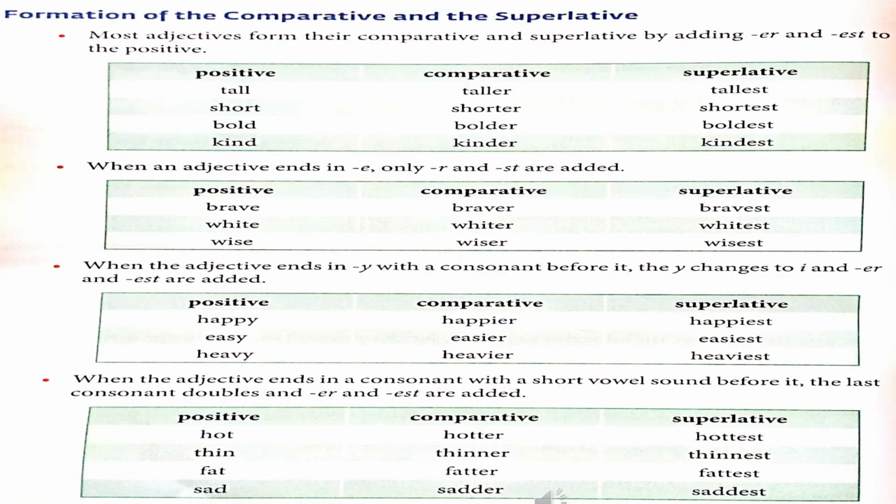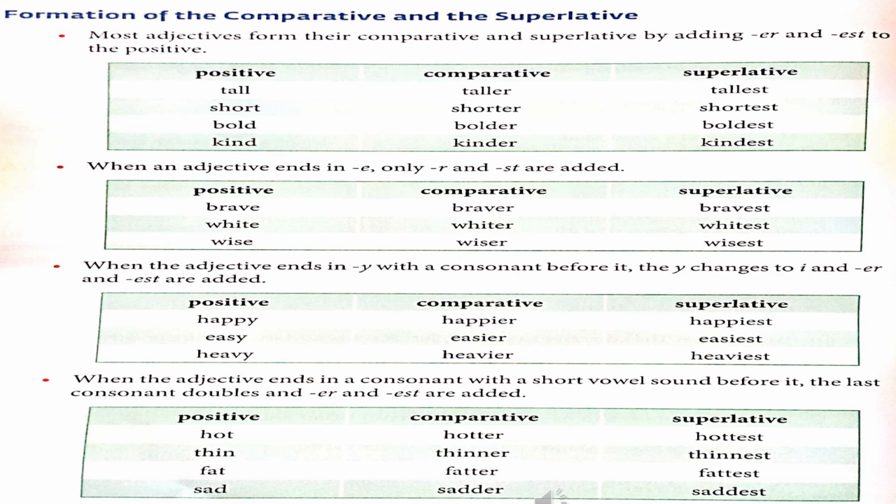Formation of the comparative and the superlative. Now let us see how to form the comparative and superlative forms of adjectives. Most adjectives form their comparative and superlative by adding er and est to the positive. They are called regular comparison. We can add er to the positive to get the comparative and est to get the superlative. The positive tall, comparative form taller, superlative tallest. Short, shorter, shortest. Bold, bolder, boldest.